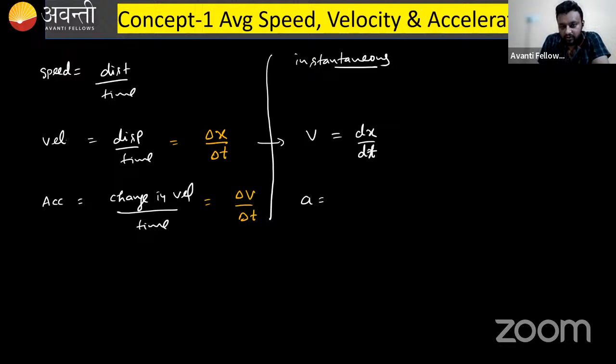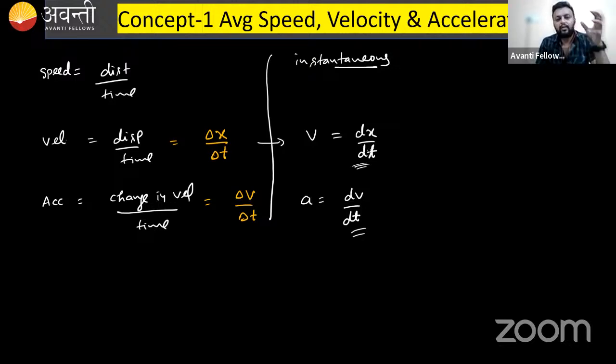Instantaneous acceleration is equal to dv over dt. Is it clear? Instantaneous acceleration is what? dv over dt. I will explain later how, by remembering this term, you can simplify the graphs.